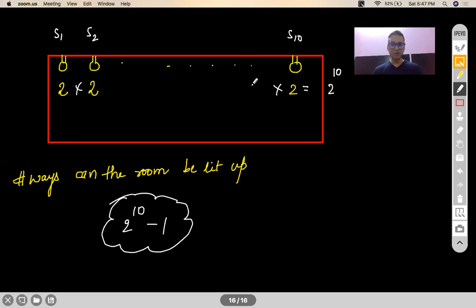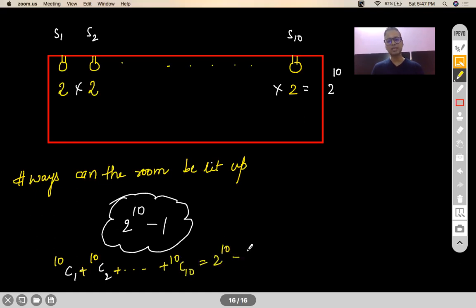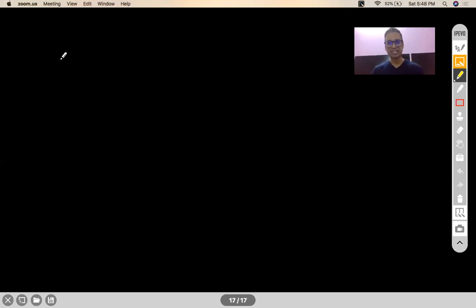If at all you have done combinations in your school, your answer will be NC1, NC2. In this case, it will be 10C1, 10C2, all the way till 10C10, which comes out to be 2 to the power 10 minus 1. But as of now, don't worry about it. We'll talk about it later on. What I wanted to test was whether you are skilled enough to handle this chapter with minimum guidance.